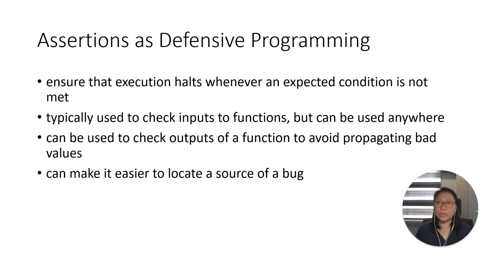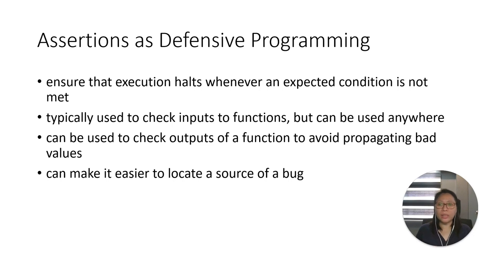So assertion ensures that execution halts whenever an expected condition is not met. Typically, it checks the input to the function, and it may also check the outputs of a function to avoid propagating bad values to the functions that call that function.